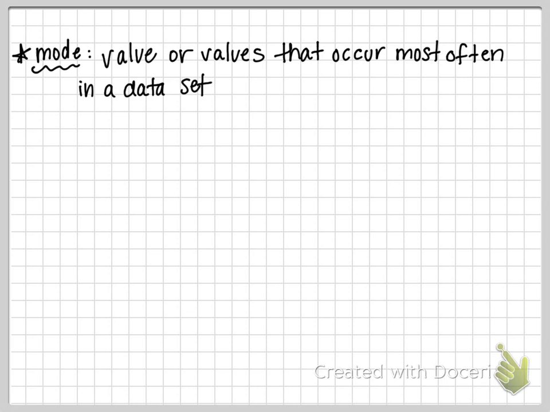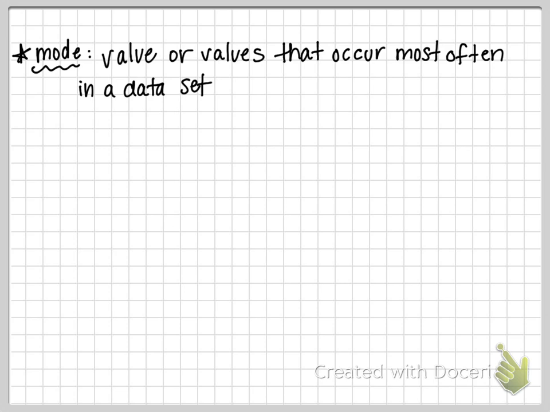The final measure of center, so mean was one, median was one, and mode is the third. The mode is the value or values, there can be more than one mode, that occur most often in a data set.